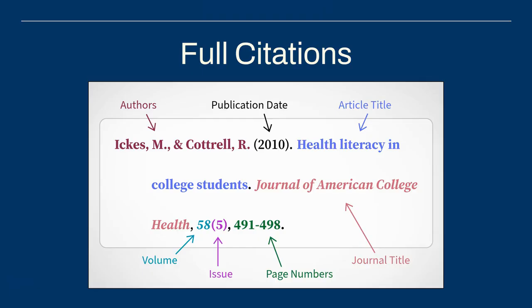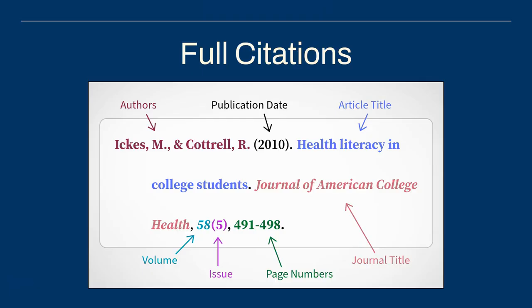If you have between 3 and 20 authors, write all their names out like this in the full citation, separating each one with commas and the last one with the ampersand. The authors are then followed by the year of publication in parentheses. Next is the title of the article. In APA, we use sentence-style capitalization, where you only capitalize the first word of the title, the first word of the subtitle, which usually appears after a semicolon, and any proper nouns.